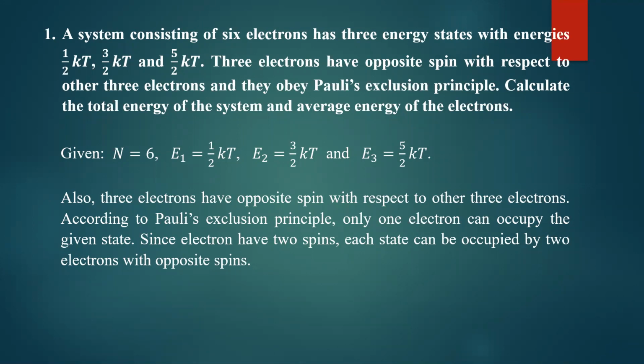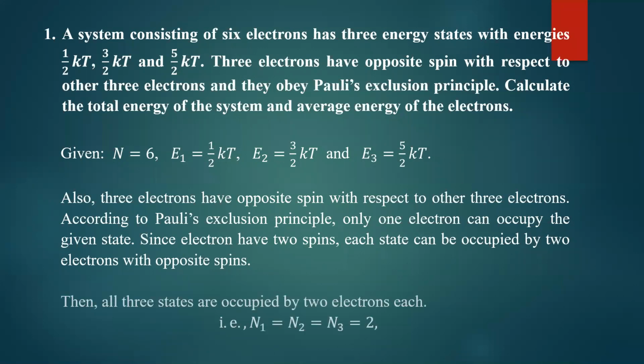Remember this. Because of opposite spin, in each state you can accommodate 2 electrons. Now calculate the total energy of the system. In state 1, 2 electrons are there. In state 2, 2 electrons are there. In state 3, 2 electrons are there. So all 3 states are occupied by 2 electrons each. That is N1 is equal to N2 is equal to N3 is equal to 2.